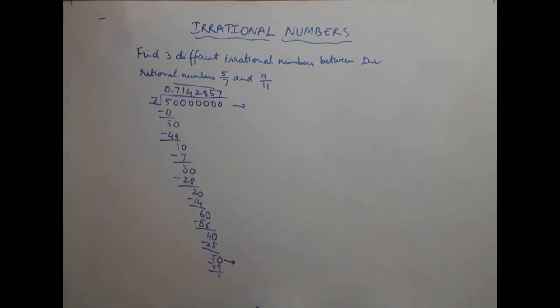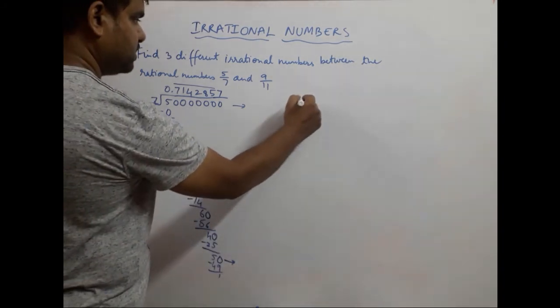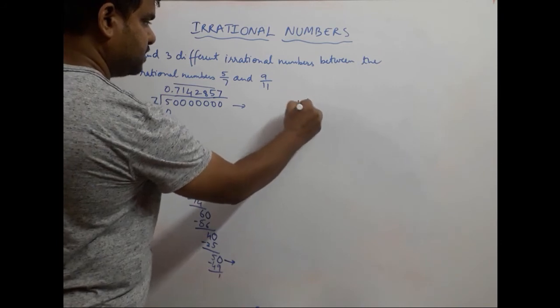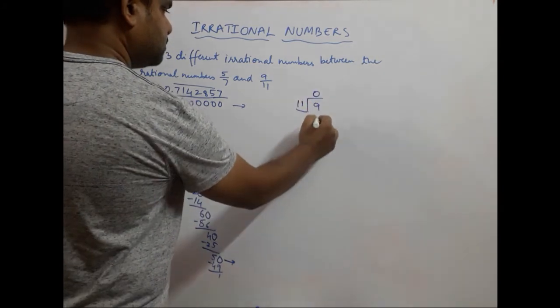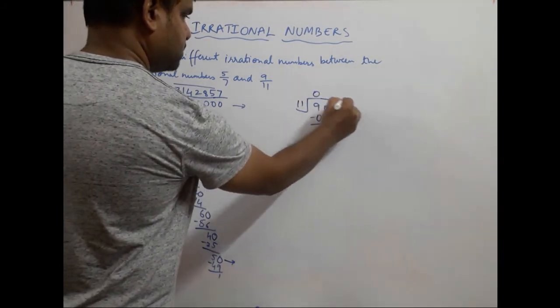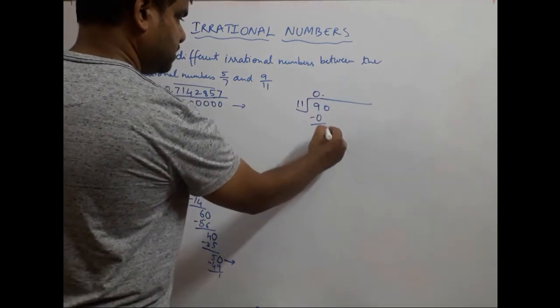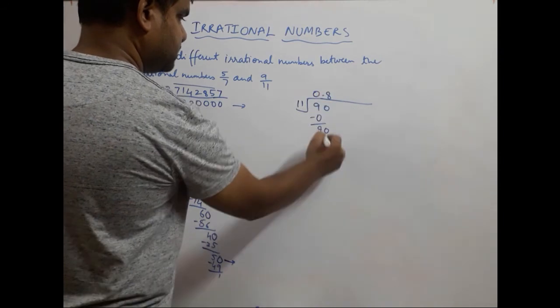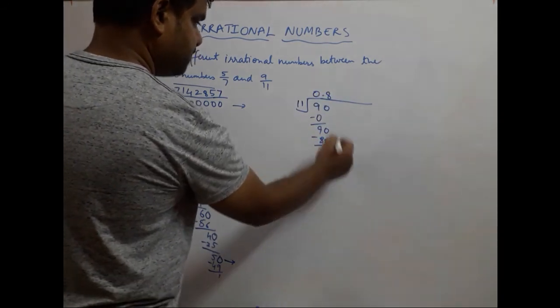Let us begin with the other one, that is 9 upon 11, which we say is 9 divided by 11. So 9 point 0 0, put a 0 over here, put a decimal point, bring this 0 down. 11 8s are 88, 90 minus 88 is 2.